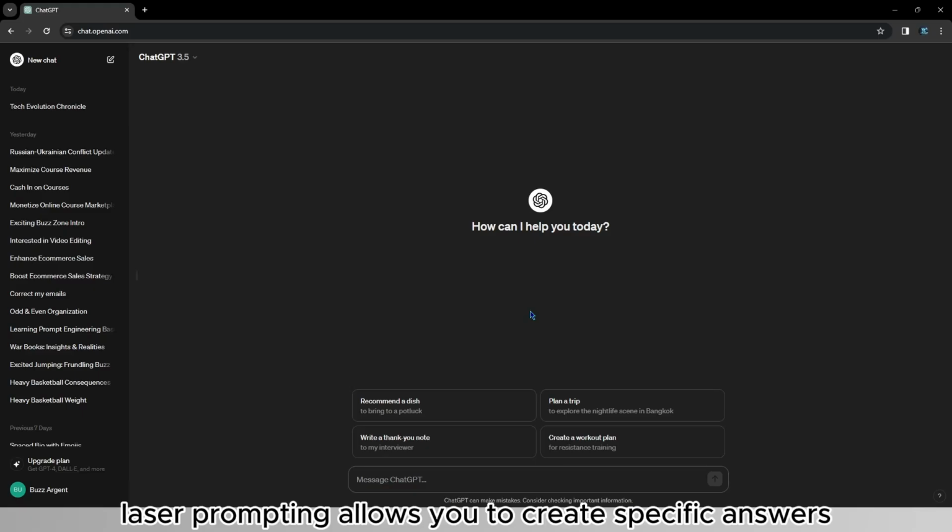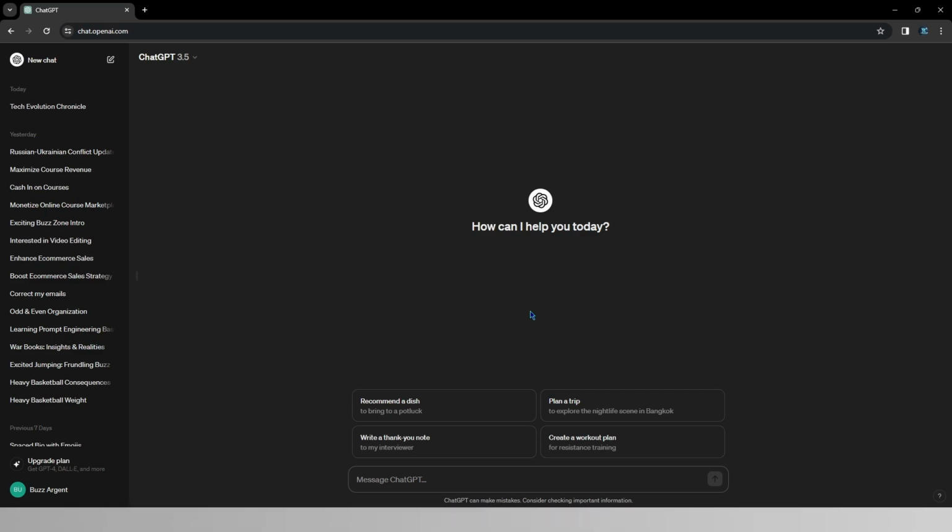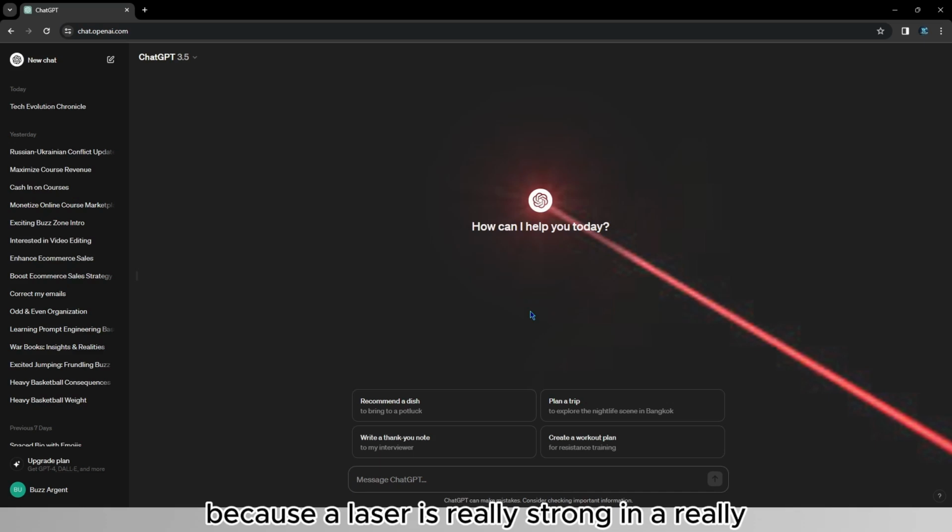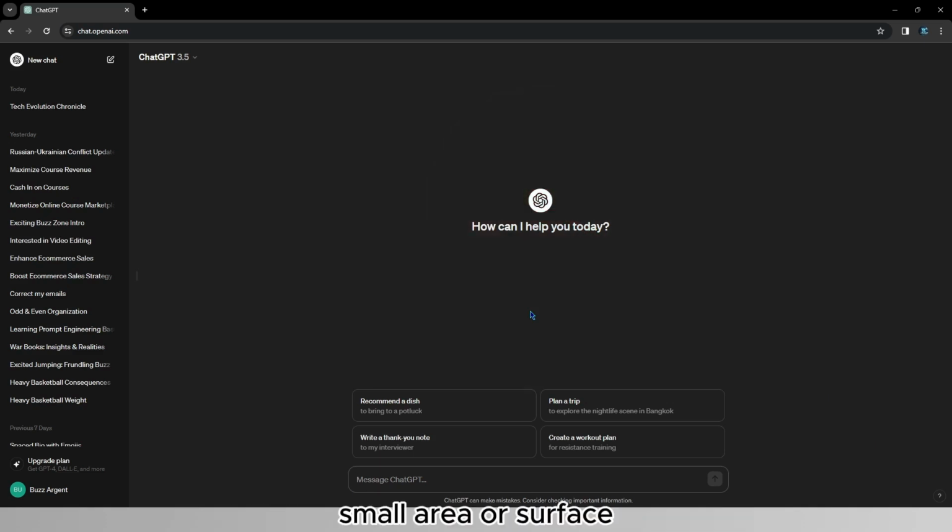Laser prompting allows you to create specific answers which aren't general and allow you to focus on specific parts of a certain topic. That's why it's called laser prompting, because a laser is really strong in a really small area or surface.